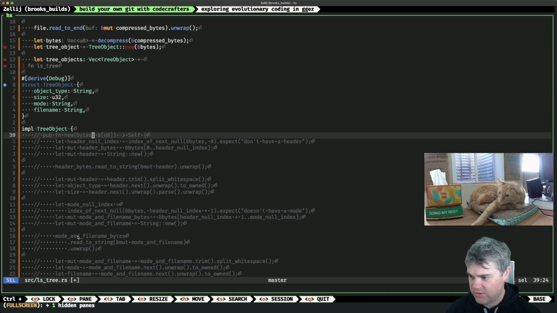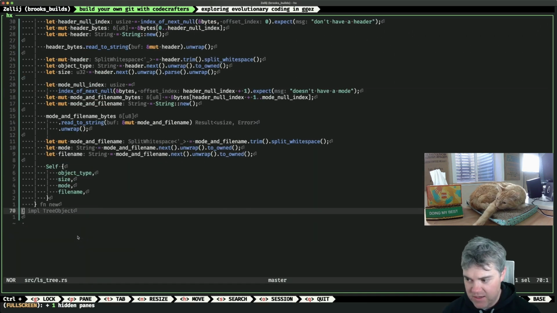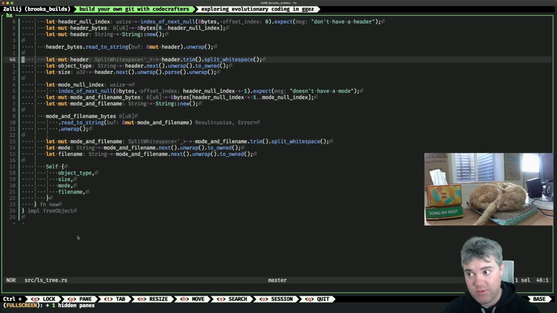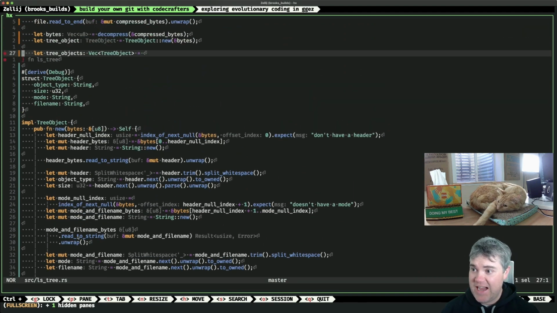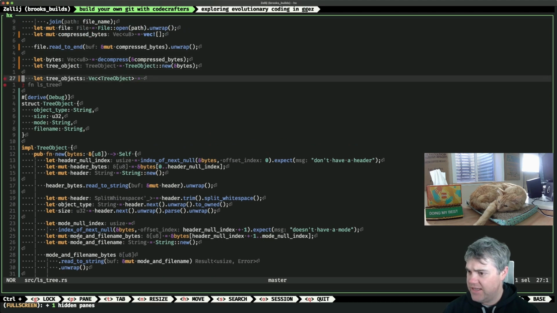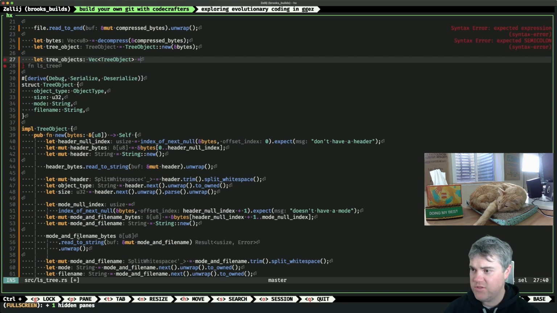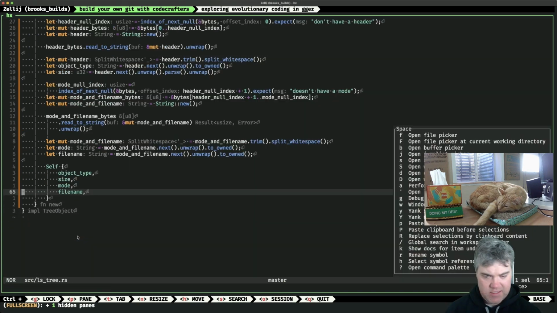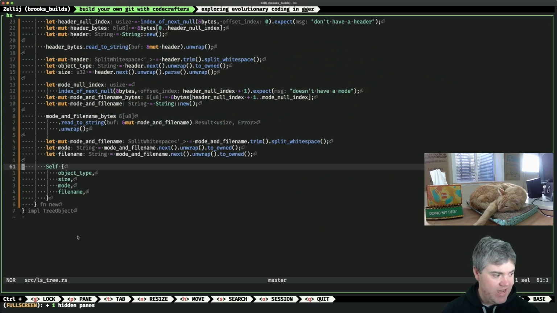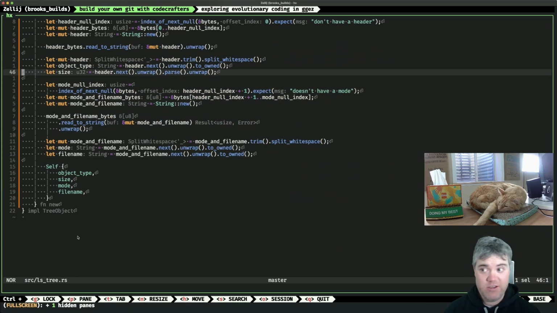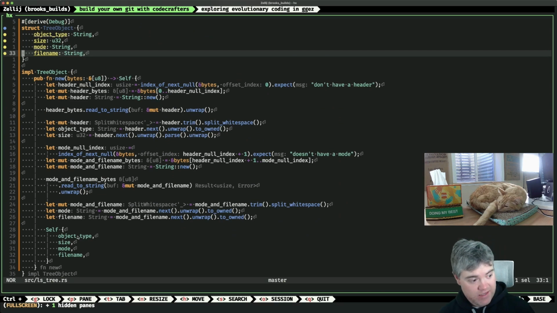That way this stuff all still works. Okay, so I think we would need to implement our own deserializer if we want to do this, or we have to just implement a loop, which I think is going to be easier for us. What did I do here? I broke this. When did I break that? Oh, I broke this as part of Serde. Okay, I think this is happy. Yeah, and the thing is there's no key value pairs. It's not CSV, that would be the other thing we can do. There's no titles or headers for anything.